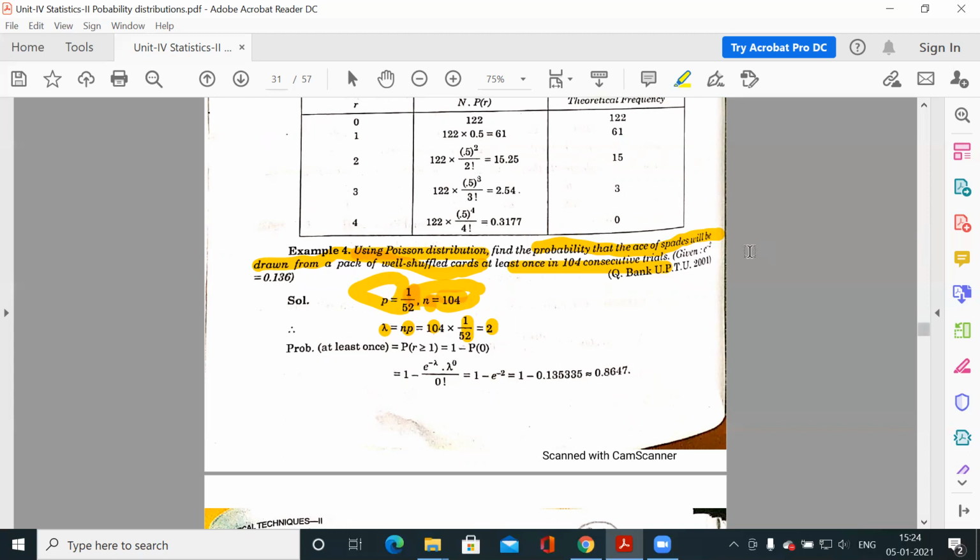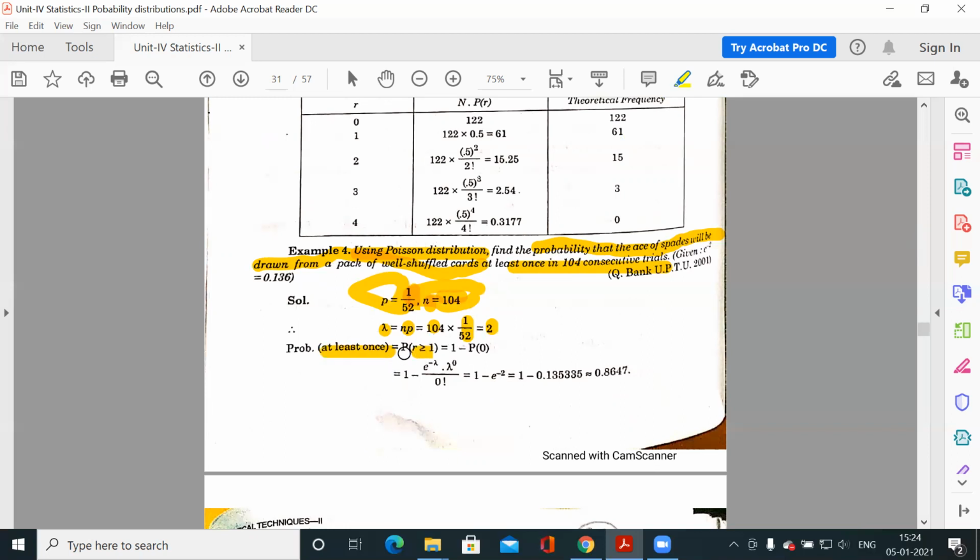So what case do we have to discuss? Find the probability that the ace of spades will be drawn at least once. At least once means r is greater than or equal to 1, which is very tough to calculate because we have 104 trials, so you would have to calculate for 1, 2, 3 up to 104. It will take a lot of time.